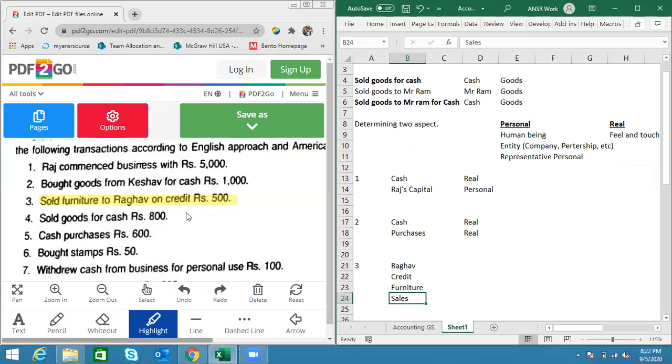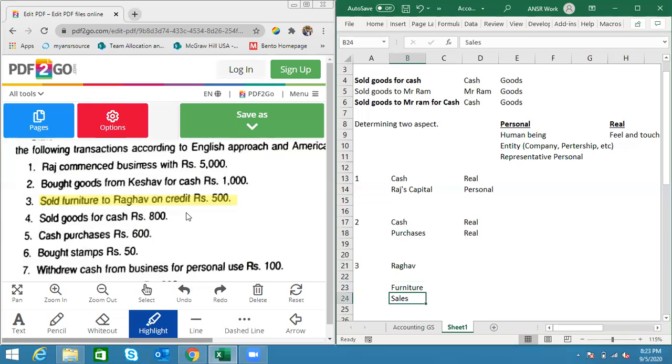Now let me exclude the obvious one, which is the debit or credit account, which you will never have. That is a kind of logic you will have to remember. Debit and credit account you will never have. Just delete that part. Now let's move to Raghav account, furniture account, and sales account.